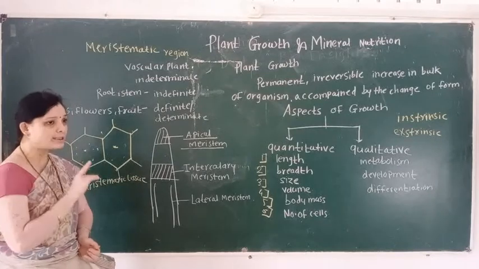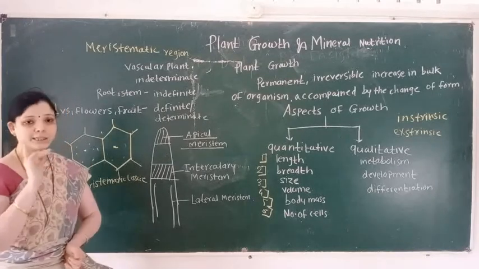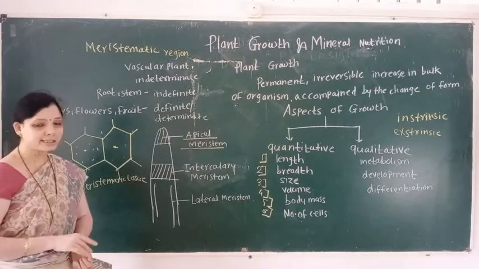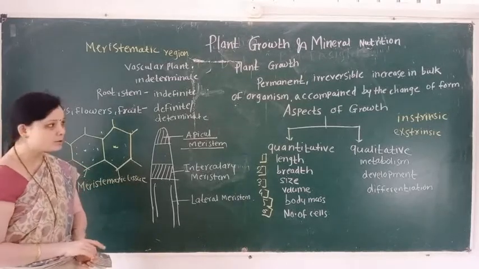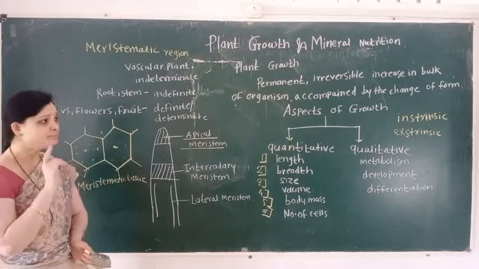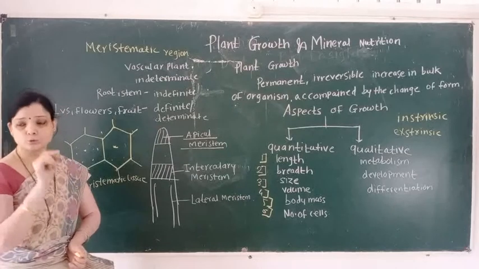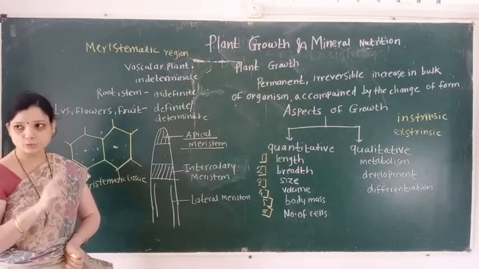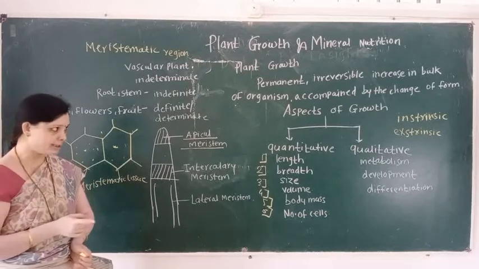So what is plant growth? It is a permanent, irreversible increase in bulk of the organism accompanied by change of form. In living organisms, growth is intrinsic, and in non-living organisms, growth is extrinsic.